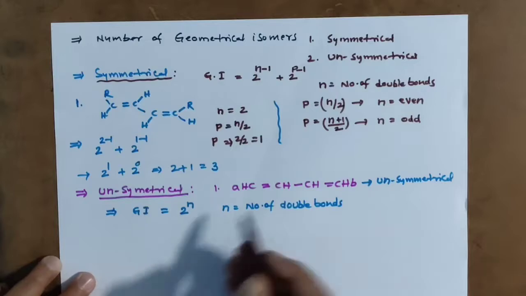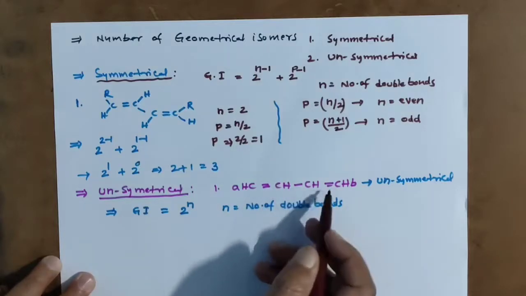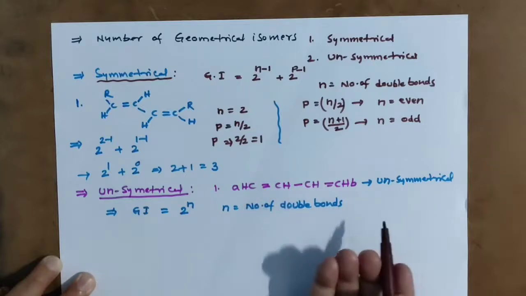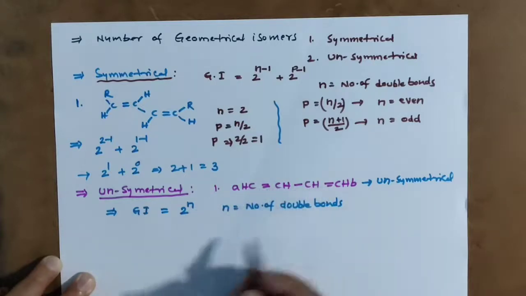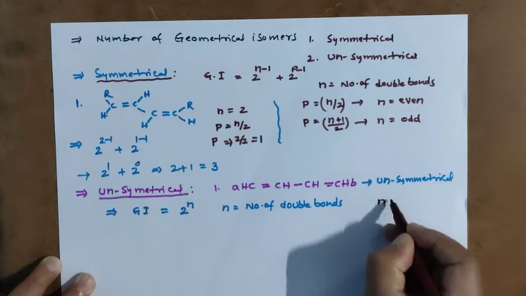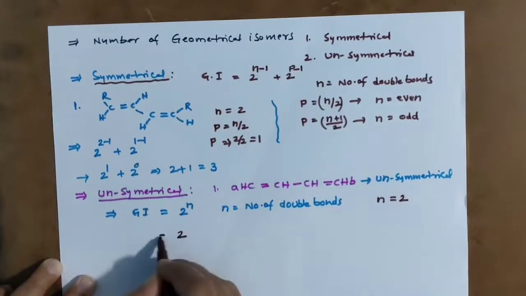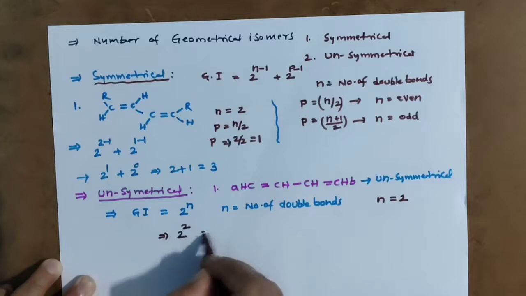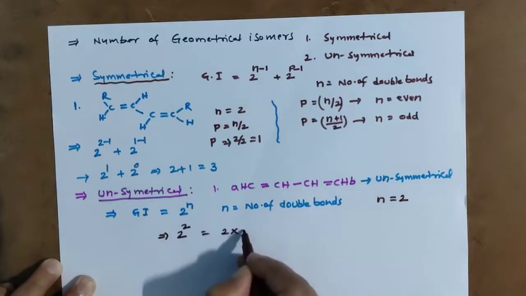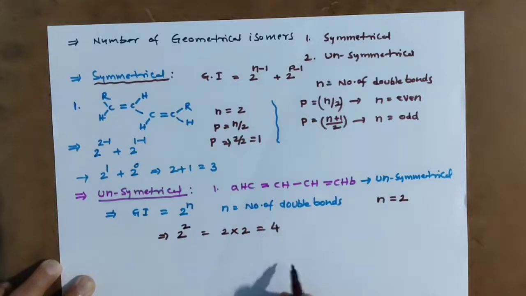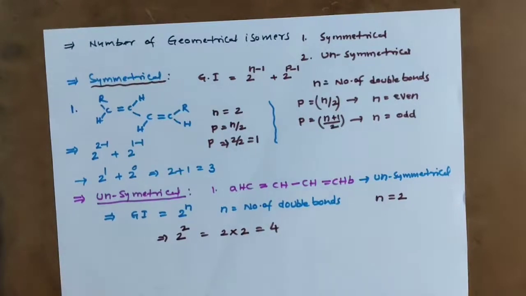Now do we have to draw the structure? No need to draw the structure, we directly go. N value how much? 2. 2 power n means 2 power 2, that equals 2 into 2, that equals 4. No need to draw. 4 geometrical isomers are possible.